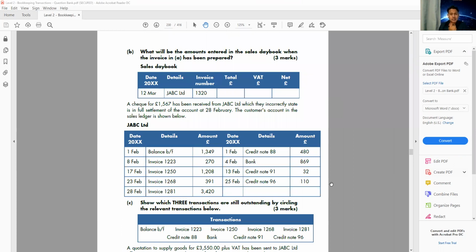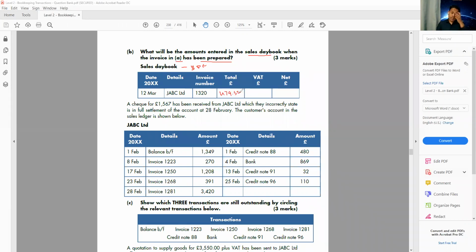Okay, this one is so simple. They're asking, once you make the invoice, what will be the amount entered in the sales daybook when the invoice has been prepared? When your invoice is ready, what information are you going to include in your sales daybook? The sales daybook is a book of prime entry. When you send an invoice to someone, you record it in your sales daybook as well, because you're expecting some money from this person. Until you get the money, he is your credit customer, he is your asset. So you write the same thing in the total.